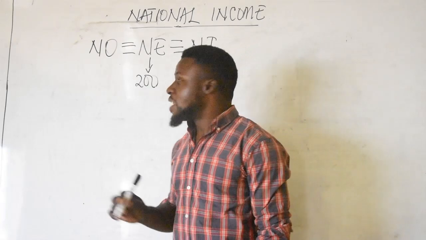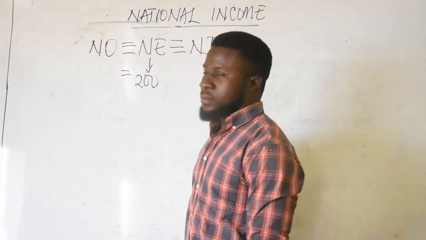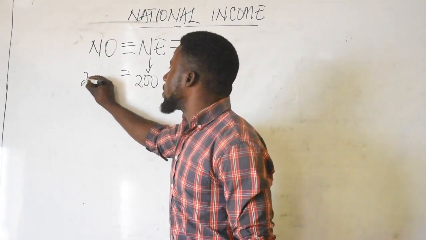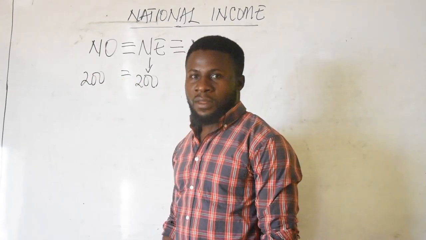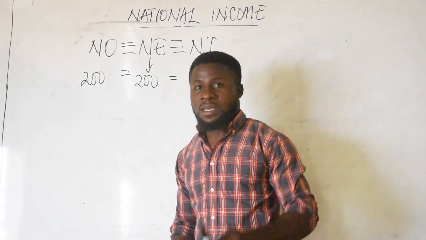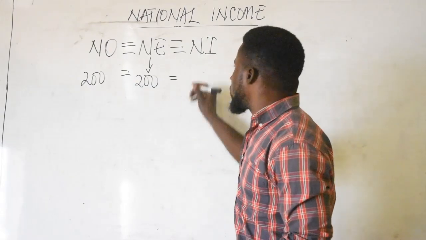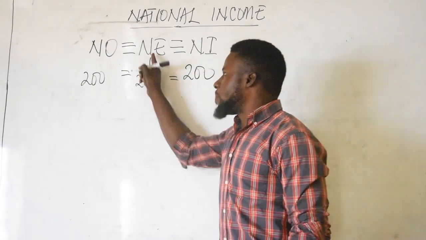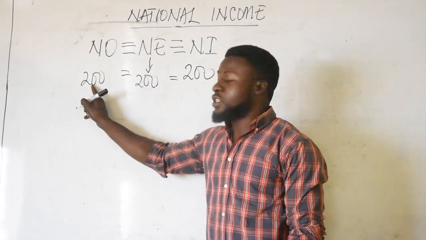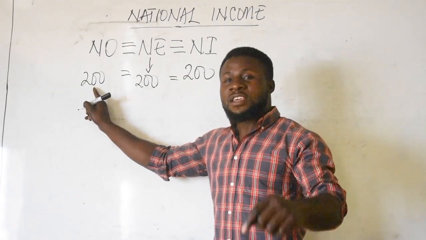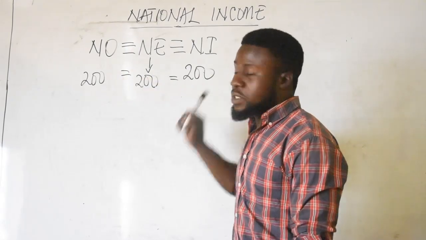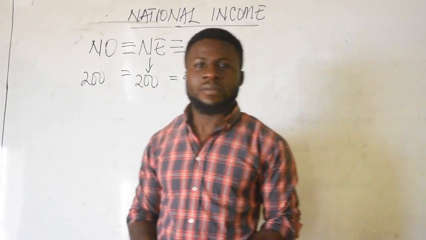It means that the value of this person's output in terms of this pen is 200 francs. And then his income in terms of this pen is also 200 francs. You have spent 200 francs to realize an output, and the financial value of that output is 200 francs. Then your income in terms of the financial value of your output is also 200 francs. We call that the national income identity.